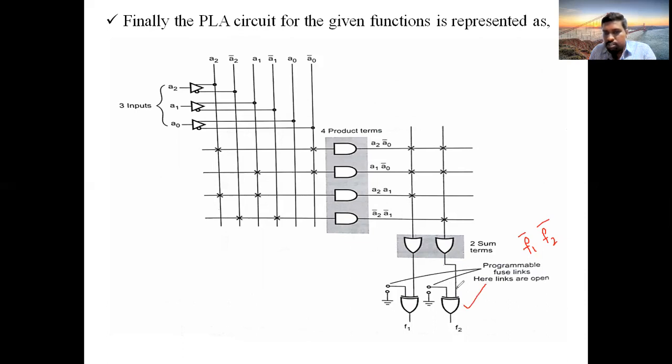Why? Because these two gates were not observed in the previous question, since those were in normal form, F1, F2. But here we got F1 bar, F2 bar as the answers, and we need to convert F1 bar to F1, and F2 bar to F2. So we need to pass them through an inverter. Which one do we use? We use an XOR gate, because an XOR gate can act as an inverter when one of the two inputs